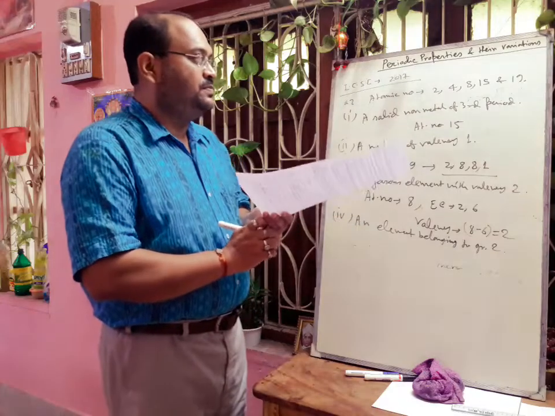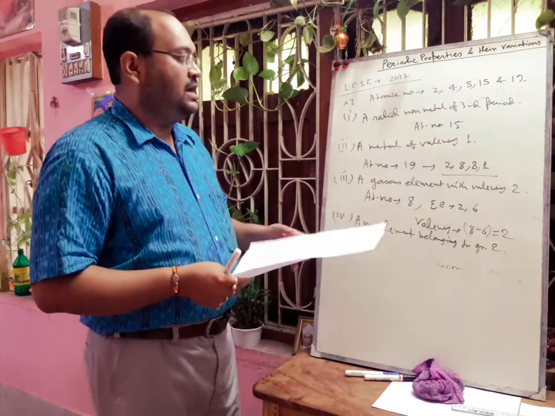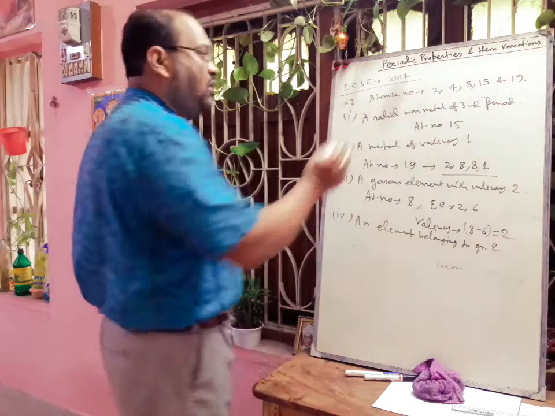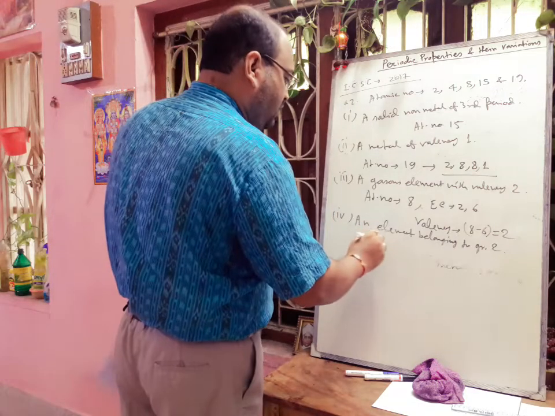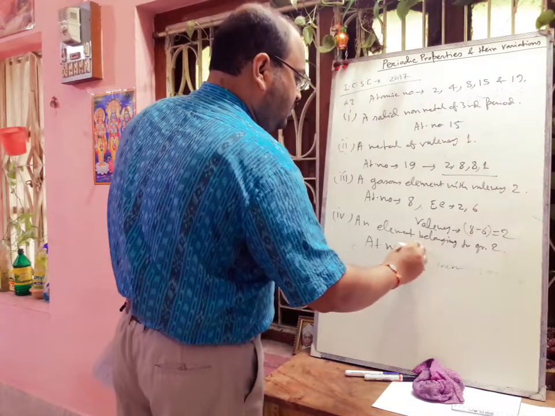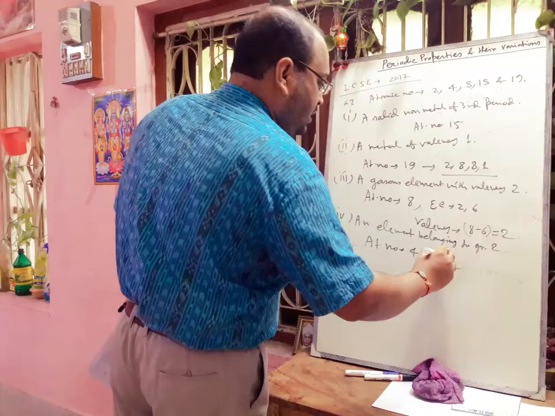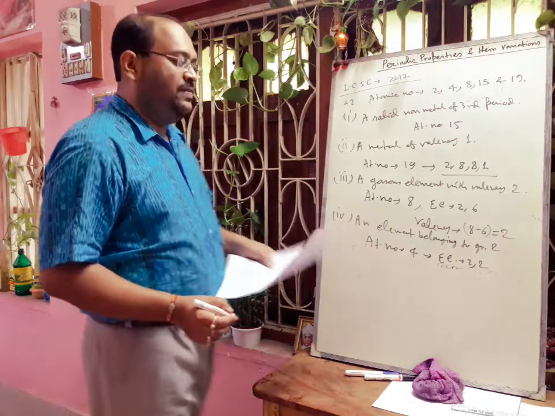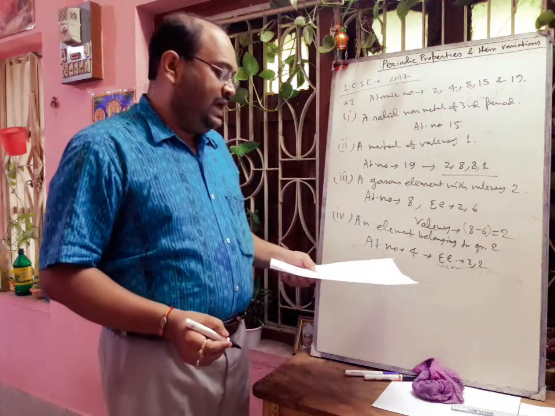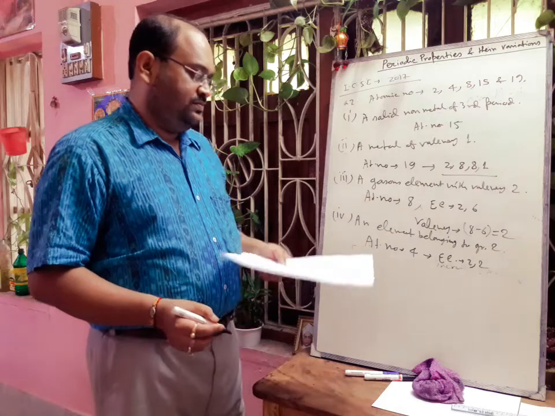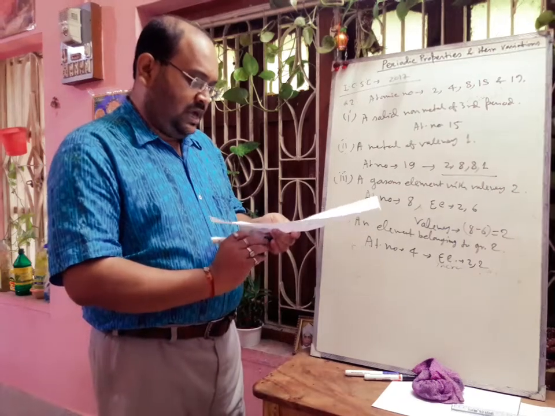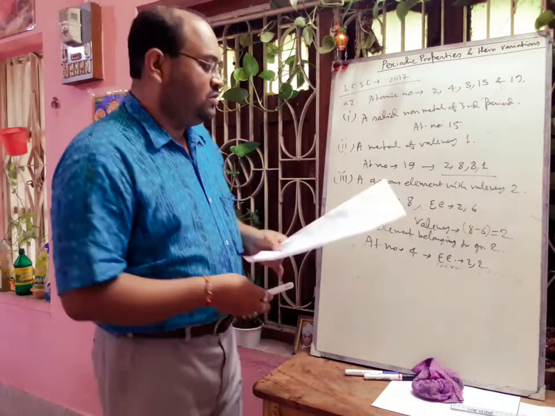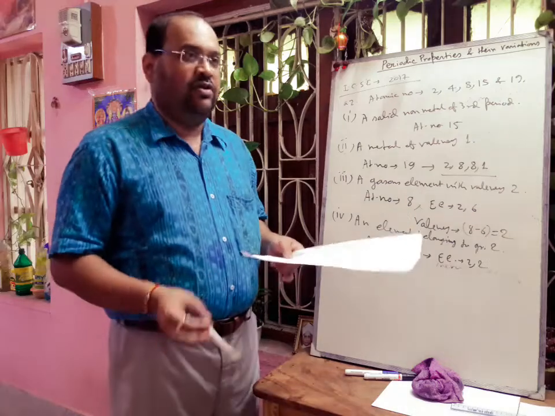Now here, if we write the electronic configuration of atomic number 4, that will be 2, 2. So definitely this element is present in group 2, and the question was the element belonging to group 2. So the answer will be atomic number 4.